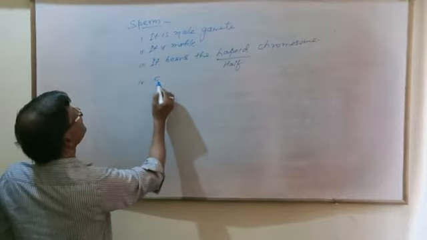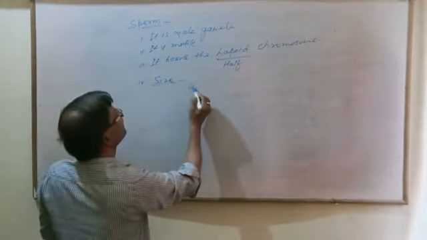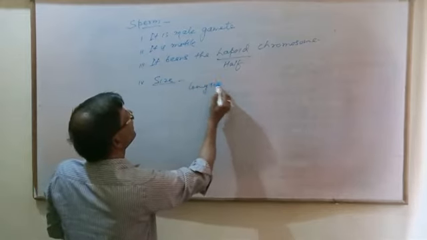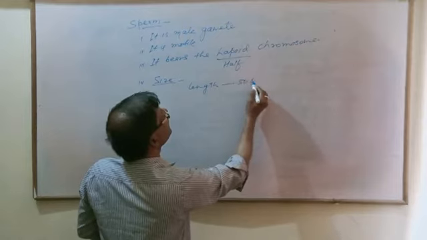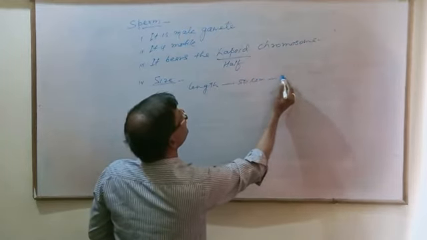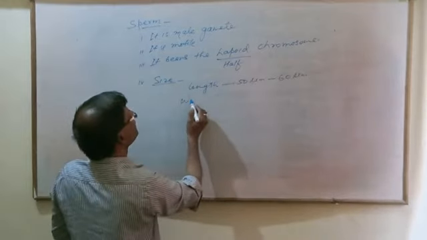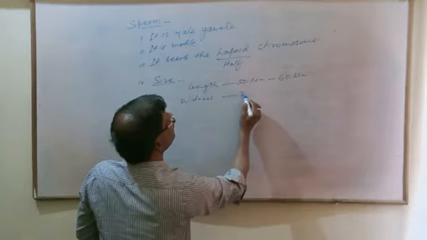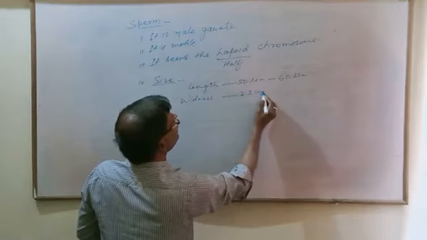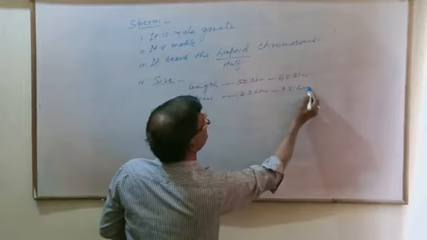Size. Length: 50 to 60 mu. Wideness: 2.5 to 3.5 mu.